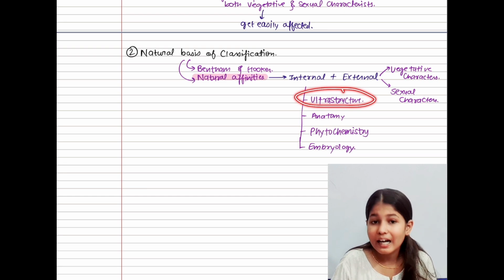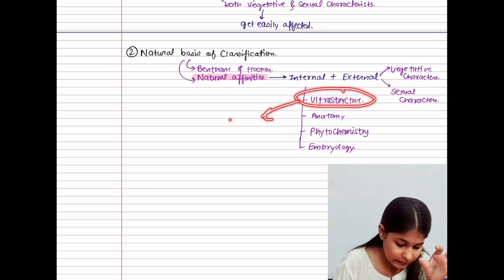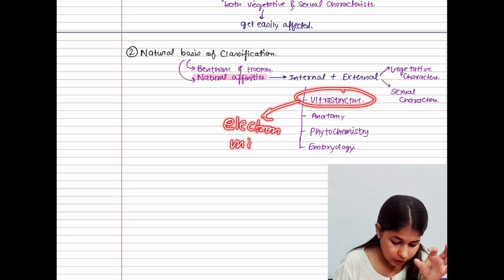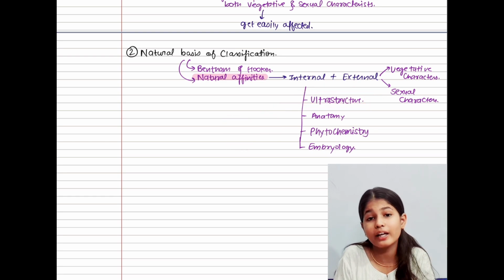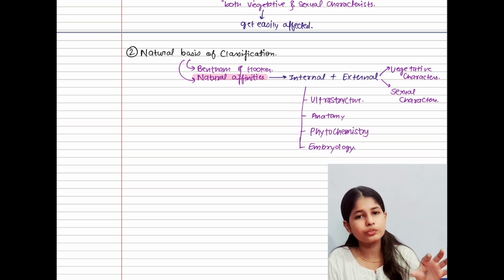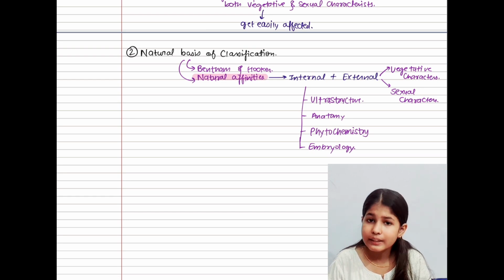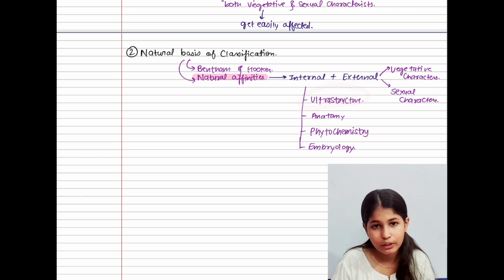So these smallest, finer structures need an electron microscope or highly specialized microscopes, which can see very fine particles. The study of those finer particles that are not observable under the light microscope, all those characteristics we are going to study under ultrastructure.